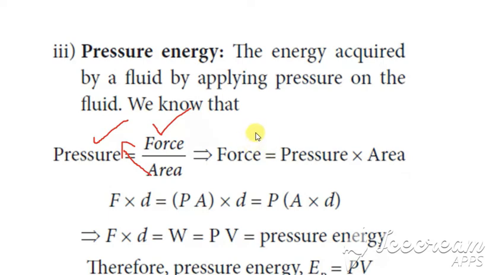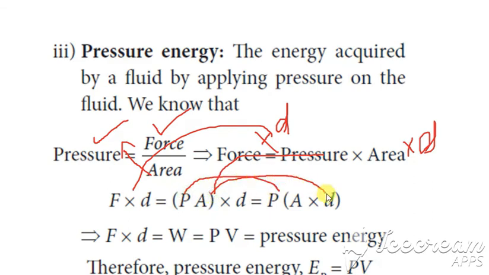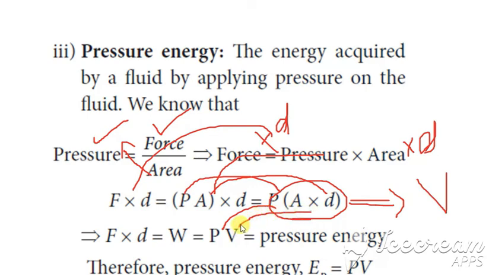Now multiplying both sides by distance, we get F into D, which is equal to PA into D, since we are multiplying both sides with distance. Now this PA into D can be written as P separately into A into D, because A into D is what? Area into distance. Area into distance can be written as volume. So P into this area into distance can be written as volume.